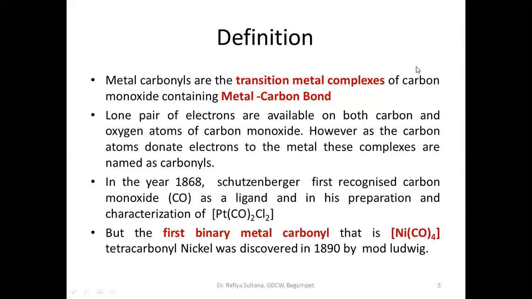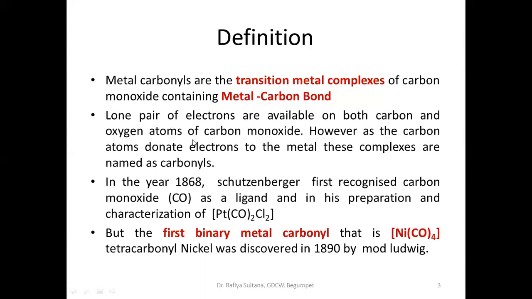What is carbonyl? Carbonyl here is carbon monoxide. Therefore, the compounds which have this type of bond, especially a metal-carbon bond, where the carbon is from carbon monoxide, such complexes are known as metal carbonyls.